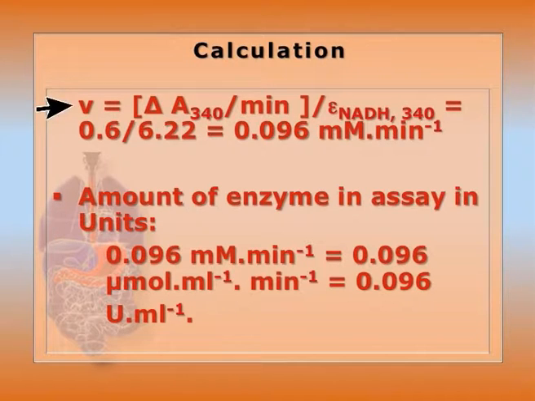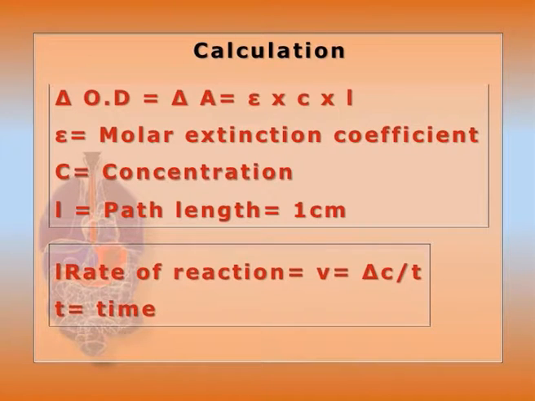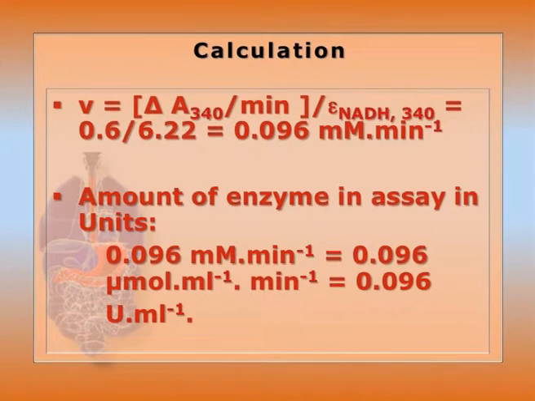So delta A, or change in absorbance at 340, let's say it is 0.6 per minute with respect to time. So delta A by T will be 0.6 divided by minute. Per minute it is getting changed. Now we all know that from the Lambert-Beer law, delta OD or delta A is equal to epsilon, the molar extinction coefficient, times concentration times L, the path length. L is 1 centimeter. Then the velocity or rate of reaction V is equal to delta C by T. Here epsilon of NADH is 6.22.